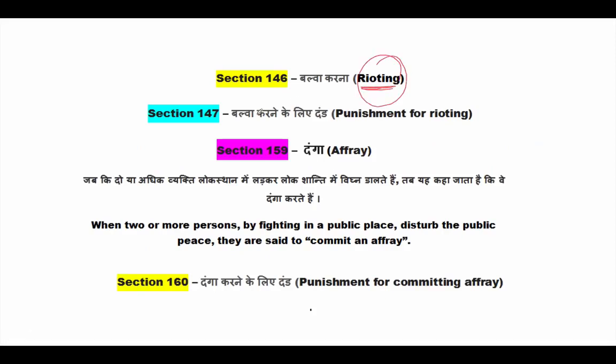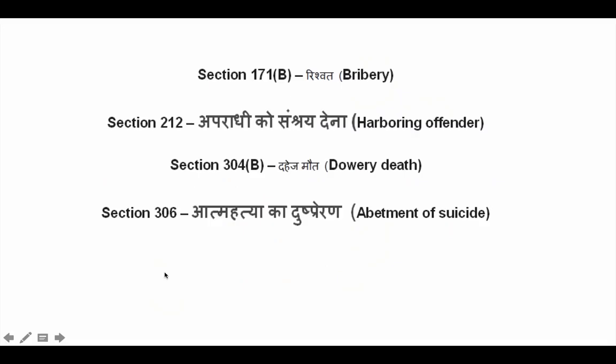Section 146 is rioting. Riots, you know what riots are. Section 147 defines the punishment for rioting. Now there's a difference between riot and affray. So when two or more people, by fighting in a public place, disturb the public order, public peace, they are said to commit an affray. So that is section 159, and the punishment for affray is under section 160.